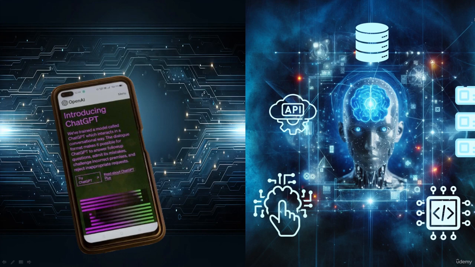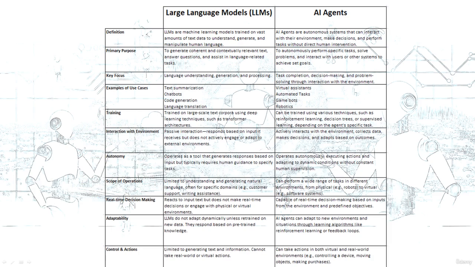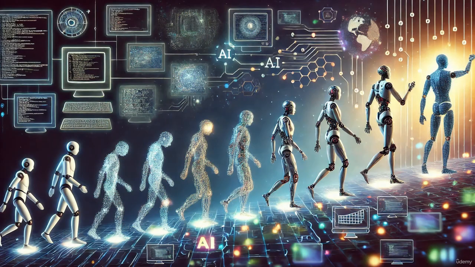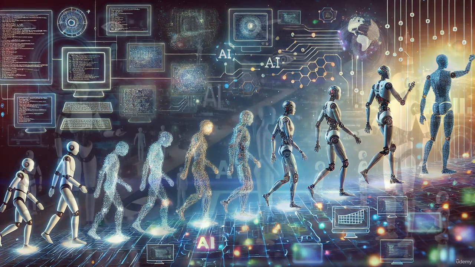So, in conclusion, AI agents are different from LLMs in their ability to autonomously plan, interact with tools, store and access knowledge, and execute actions. As they continue to evolve, they promise to reshape how we interact with technology and automate tasks in ways previously unimaginable. So, while traditional AI systems perform exceptionally well in well-defined tasks, the future of AI